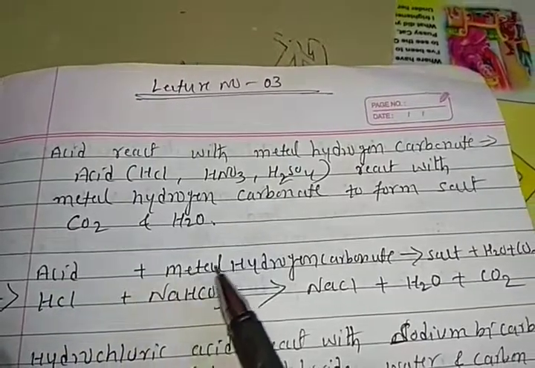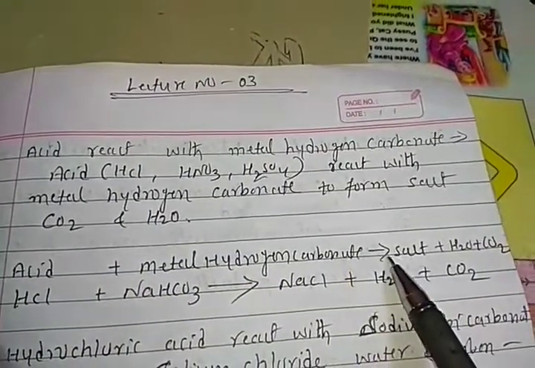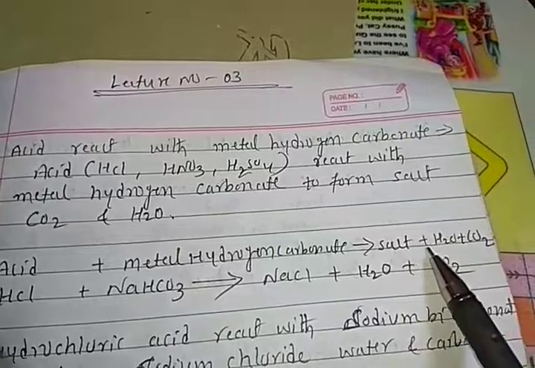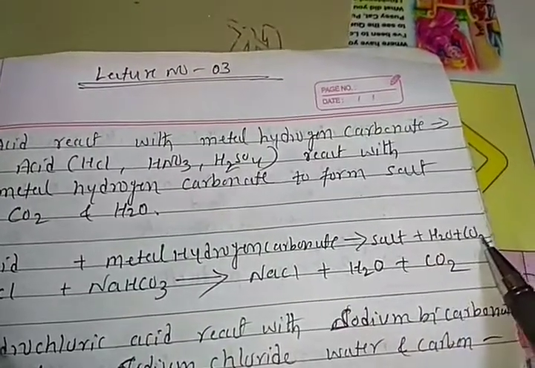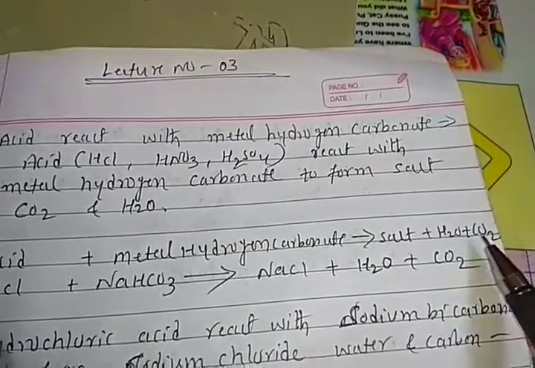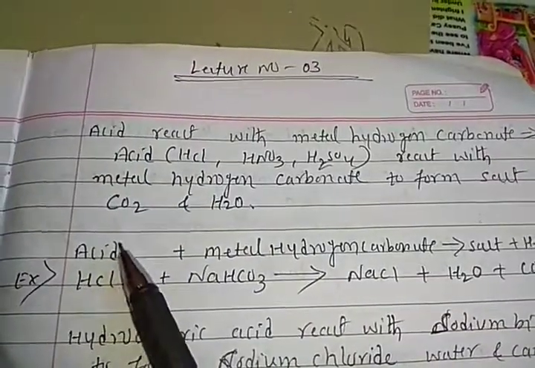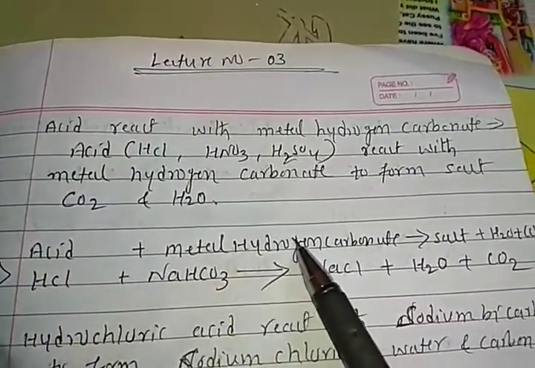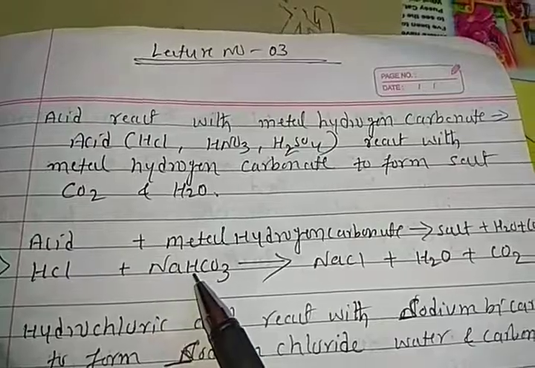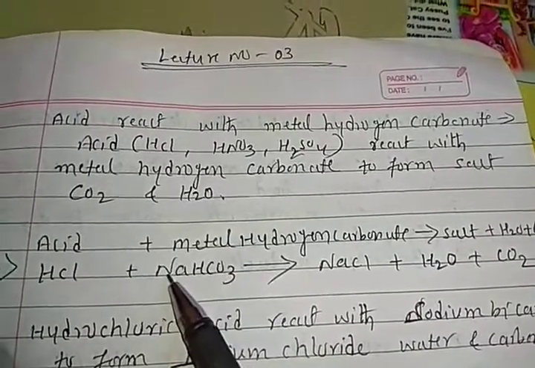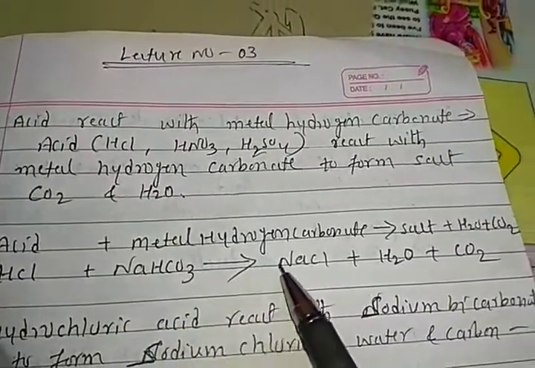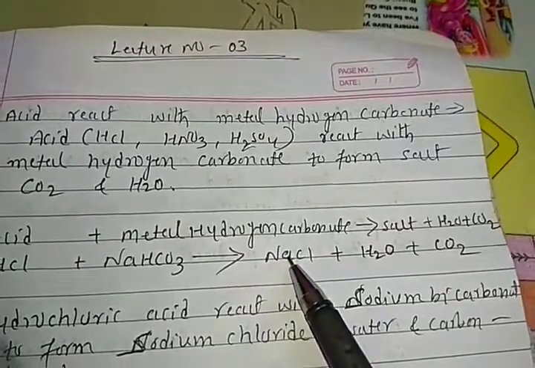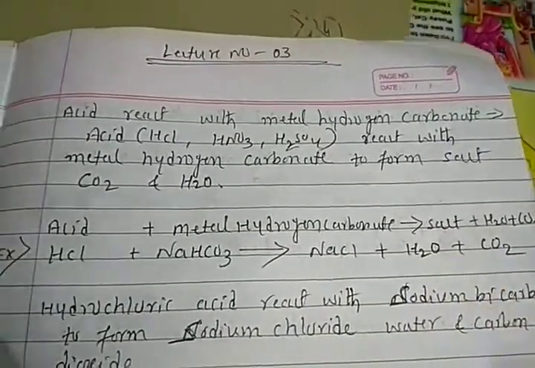Acid reacts with metal hydrogen carbonate to form salt plus water and carbon dioxide. Right, students? For example, the acid is HCl and the metal hydrogen carbonate is sodium hydrogen carbonate. Sodium hydrogen carbonate reacts with HCl to form NaCl, water and carbon dioxide.